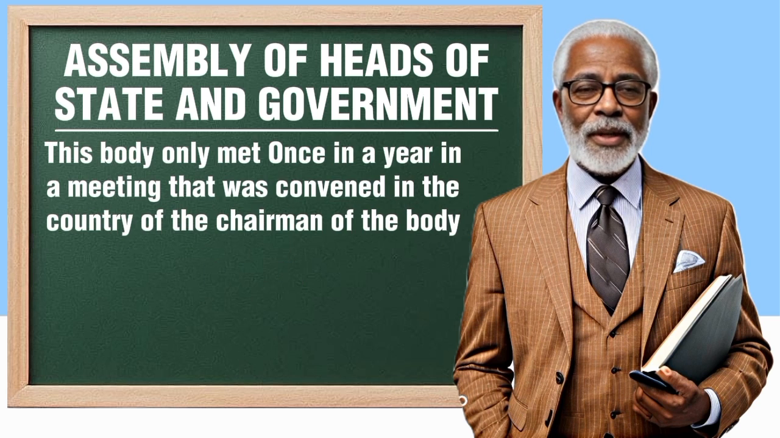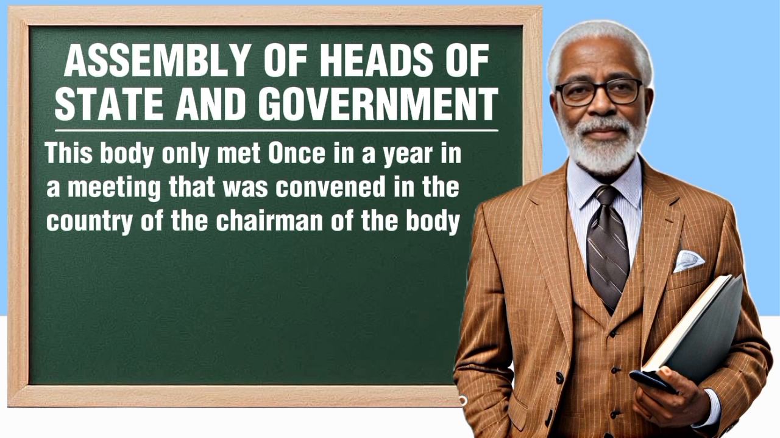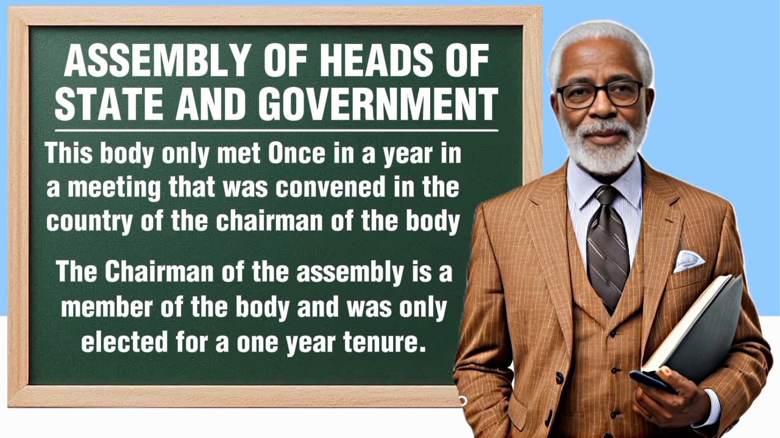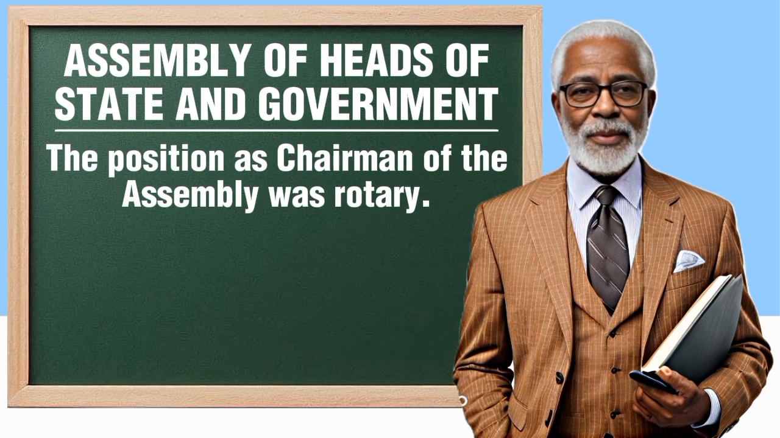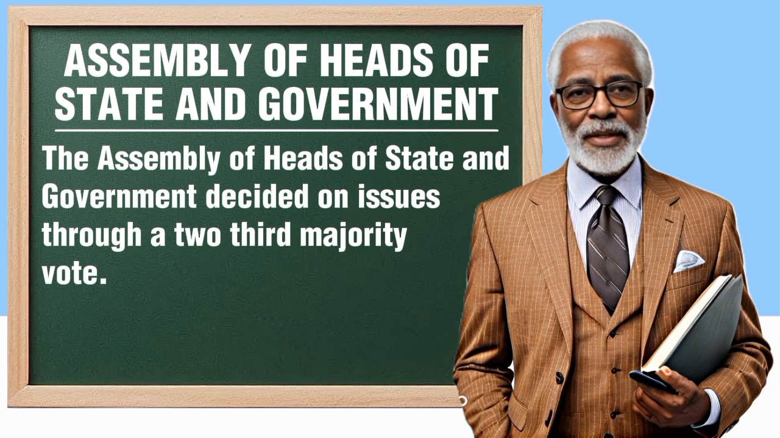This body met only once in a year in a meeting which was convened in the country of the chairman of the body. The chairman of the assembly is a member of the body and was only elected for a 1-year tenure. The position as chairman of the assembly was rotatory. The Assembly of Heads of State and Government decided on issues through a 2/3 majority vote.